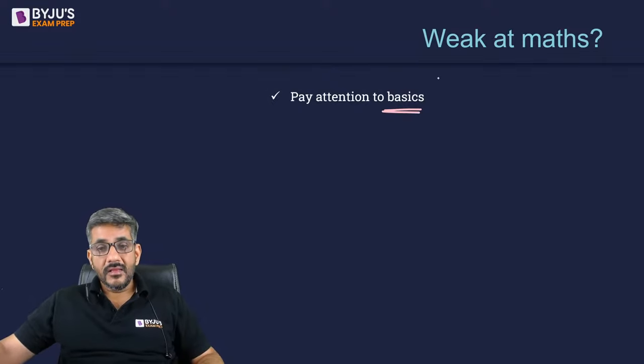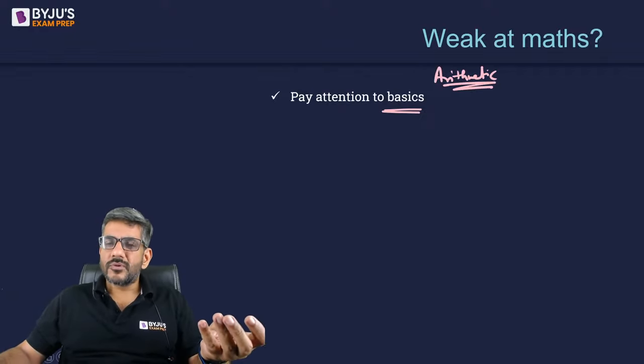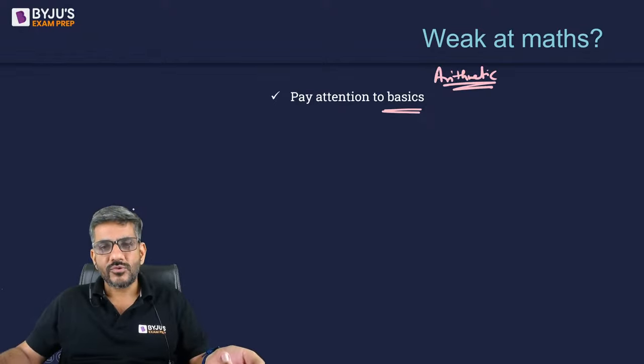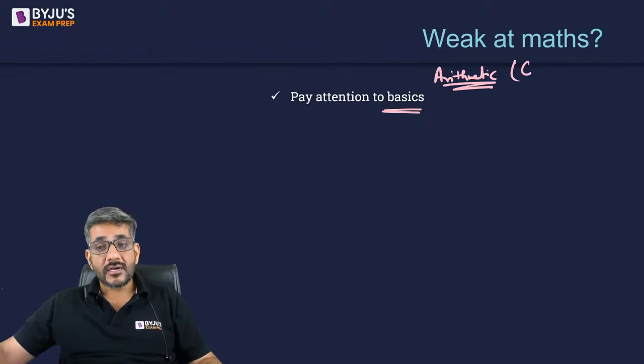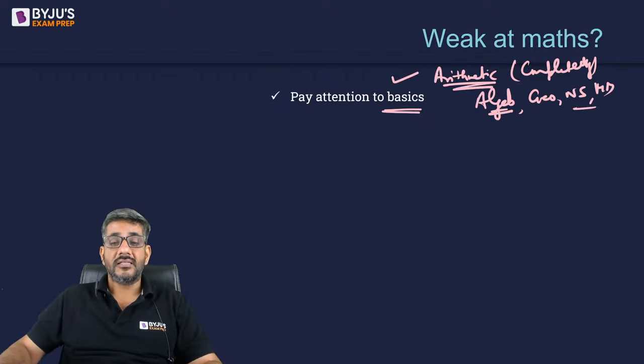As I said, arithmetic is something in which no one can be bad, right? Profit, loss and discount, ratio, proportion, percentages, time and work, averages, ये सब आपने पढ़ा हुआ है स्कूल डेज में. So do it completely along with the basics, right? Apart from that, if you are not good at mathematics, algebra, geometry, number system, modern maths, इन सब के सिर्फ बेसिक्स पे ध्यान दीजिए.